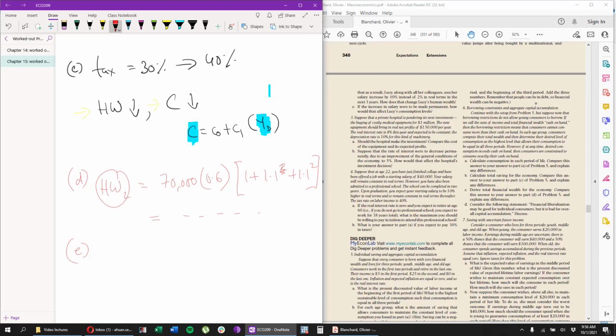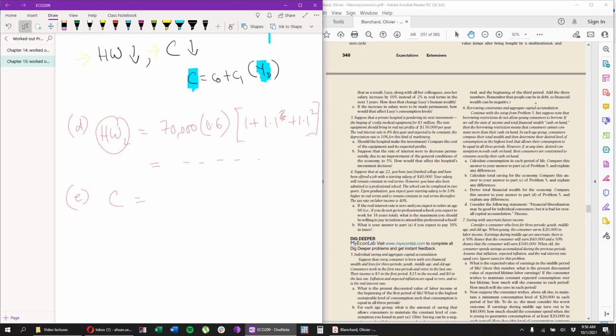But as I said, do the calculation and find out the new consumption. Or actually, consumption might go down as well if human wealth is going down. As I said, it's tough to say without a calculator. You guys will figure it out. So that was question 2. Let's try and do question 3.